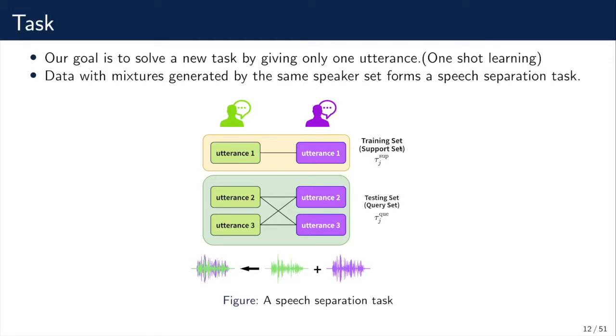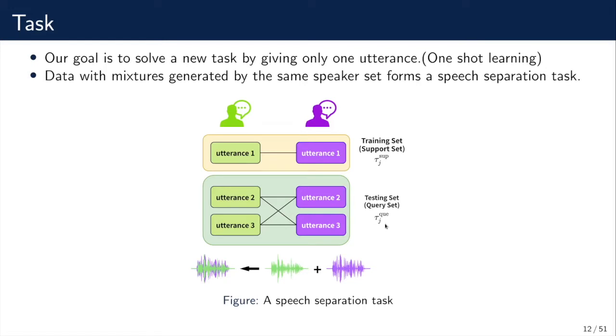The training set is also called the support set, which is annotated as tau support indexed with j, referring to the support set of the task j. And the testing set is also called the query set, which is annotated as tau query indexed with j.